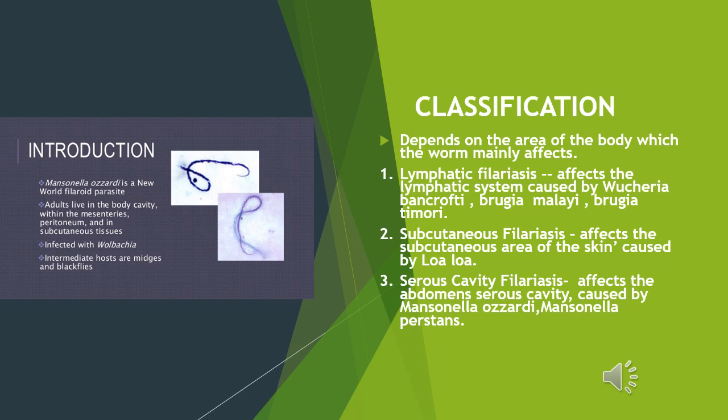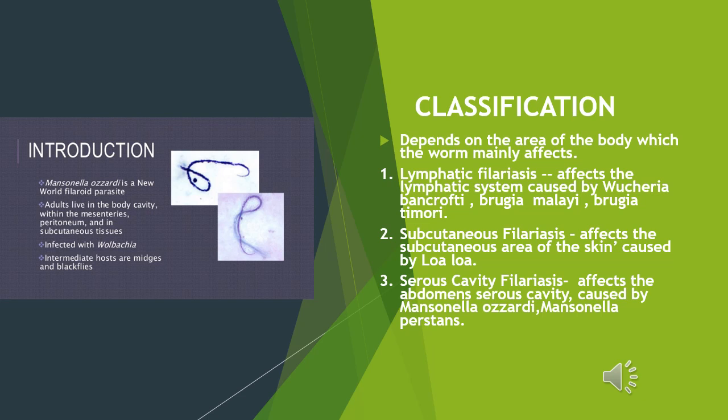Classification of filariasis is based on the area of the body which the worm mainly affects. So the filariasis is classified into three: lymphatic filariasis, subcutaneous filariasis and serous cavity filariasis. In lymphatic filariasis, the lymphatic system is affected and it is caused by Wuchereria bancrofti, Brugia malayi, Brugia timori. The second is subcutaneous filariasis. It affects the subcutaneous area of the skin and it is caused by Loa loa.